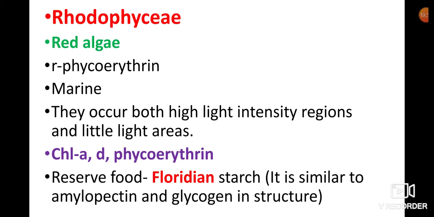Reserve food material is Floridian starch in Rhodophyce members.